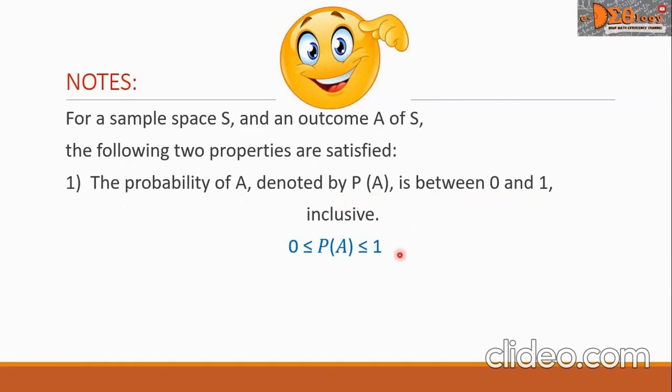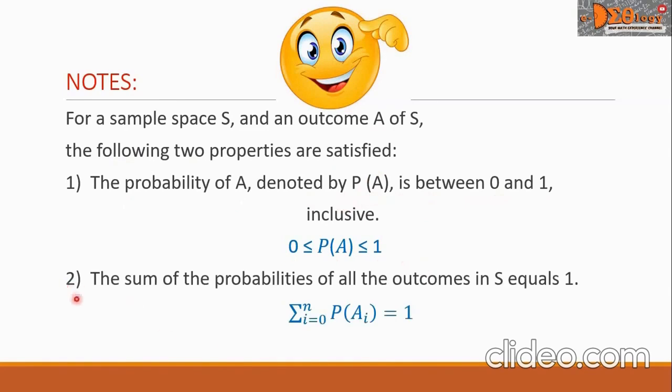In the books, you will see the symbol which means this is statement 1. Number 2, the sum of the probabilities of all the outcomes in S equals 1. In symbols, you will see this formula in some statistics books.